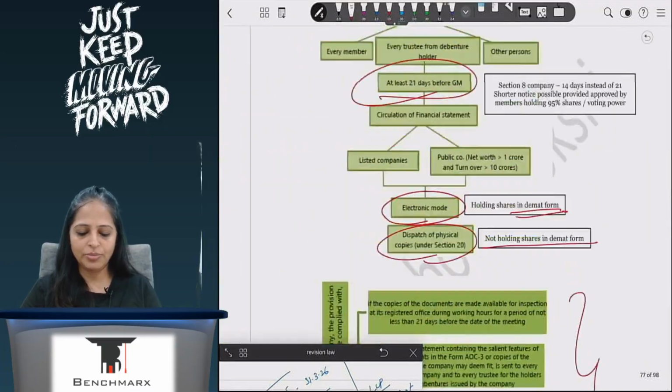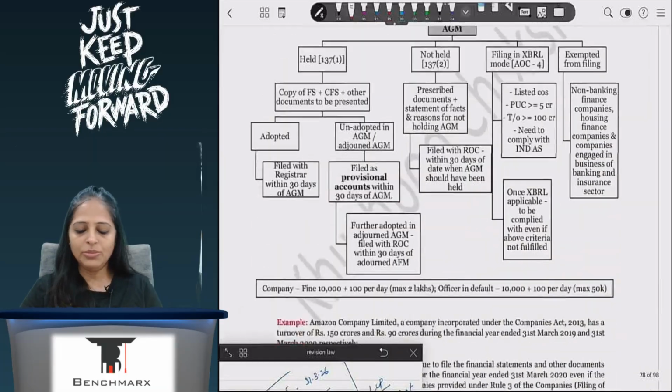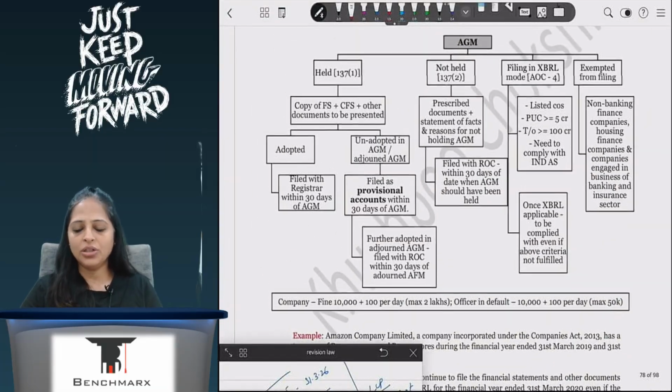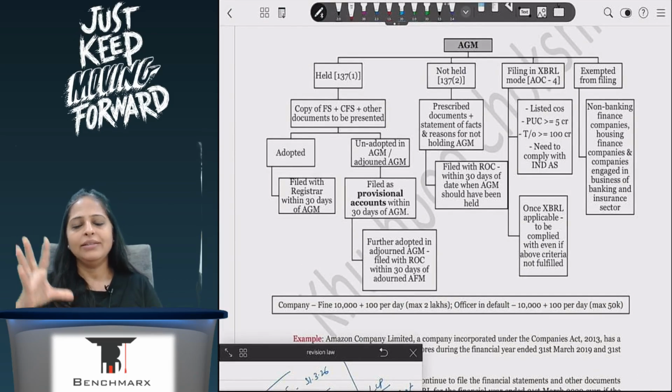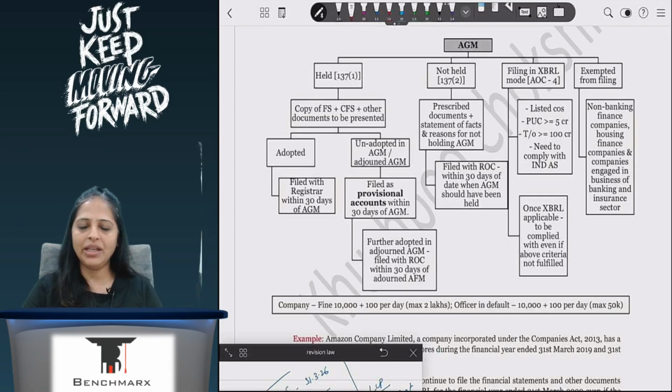Copies of financial statements to be filed. Sorry, this is not copy of financial statements. Yes, to be filed with the registrar. So here, my financial statements, I will send it to my members. Then the members will hold the meeting. And once it has been approved by the members at the AGM, I will send it out to the registrar.